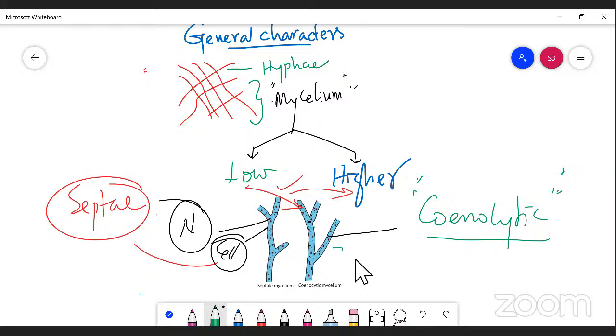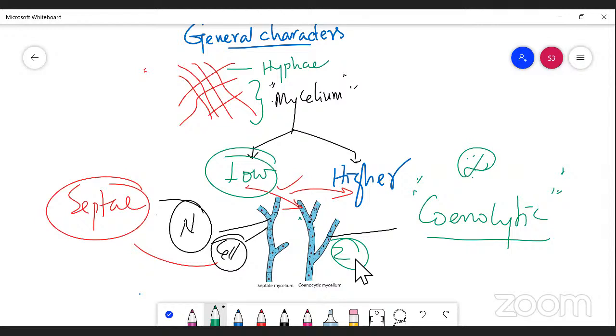Here in the second diagram you find there is no cell wall in between the nuclei, but the mycelial part possesses a number of nuclei by the absence of septa. I mean the cell wall is not laid down in between the nuclei. So this condition is cenocytic. The cenocytic condition is a characteristic of lower fungus. My dear students, you can classify fungi easily as lower fungus and higher fungus.